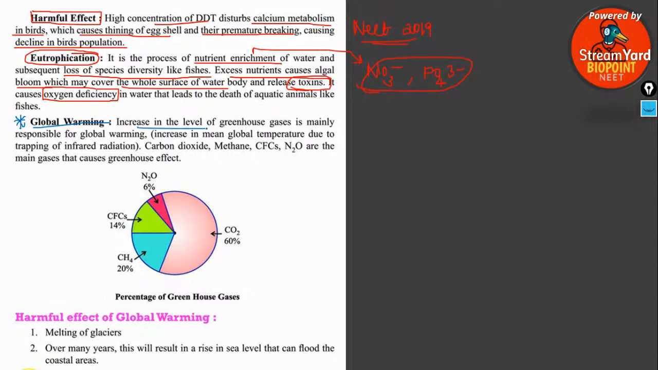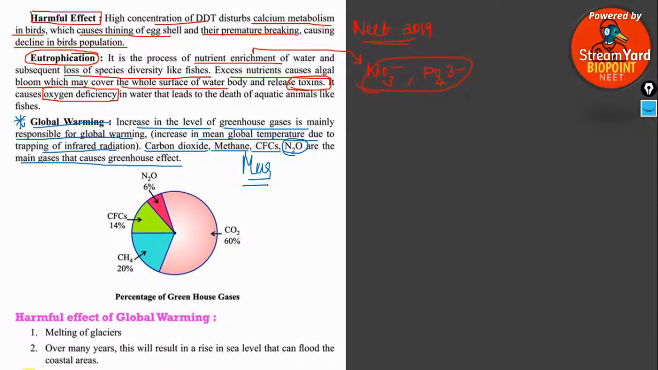Next term is global warming. Global warming is an increase in the level of greenhouse gases, which is mainly responsible for the increase in the mean global temperature due to trapping of infrared radiation. Carbon dioxide, methane, chlorofluorocarbon, nitrous oxide are the main gases that cause greenhouse effect.